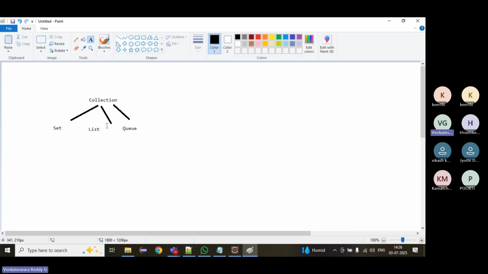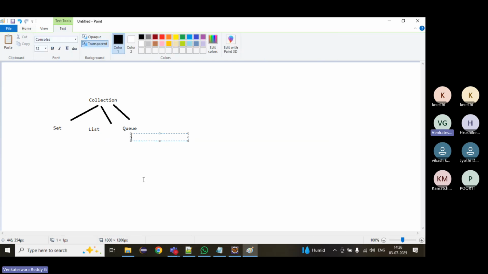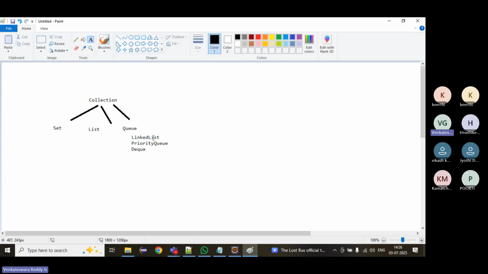And quickly we'll see Queue. The Queue implemented classes: LinkedList also comes under Queue. It comes under both List and Queue, as LinkedList implements both List and Queue. We will also have something called PriorityQueue, and then Deque. We'll see.